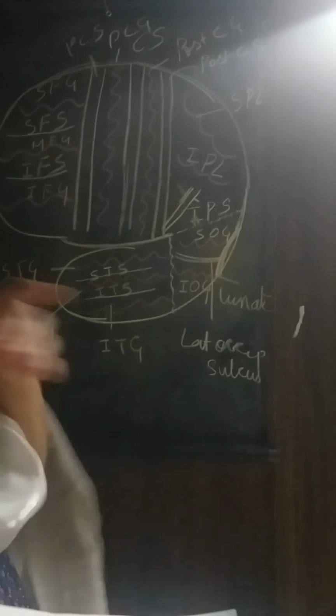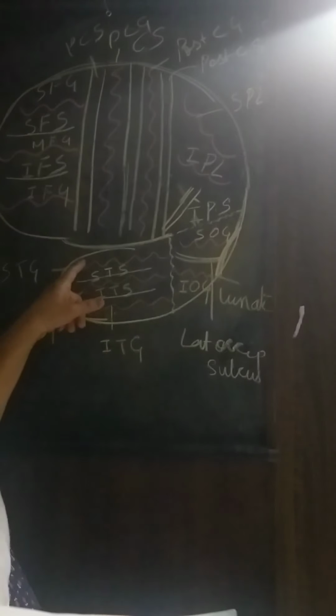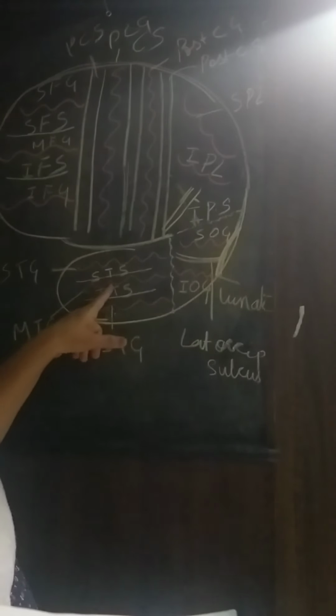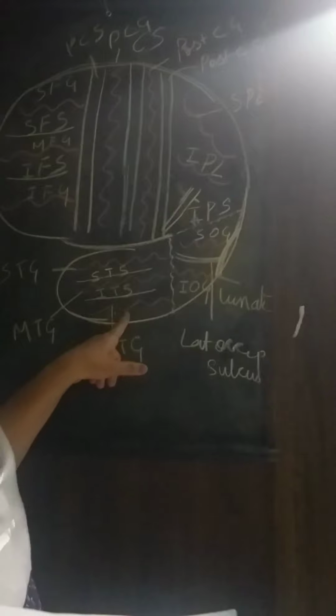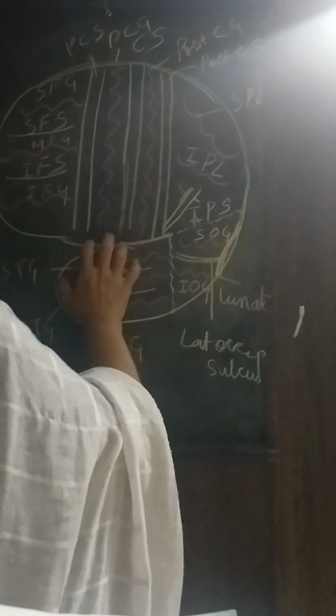Now my board over here is very small, so I cannot write the full forms. Okay, I have written these short forms. So you have the superior temporal gyrus, the middle temporal gyrus, and the inferior temporal gyrus. Okay, so now I will revise the whole thing.